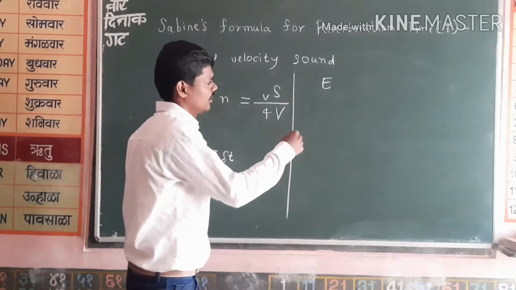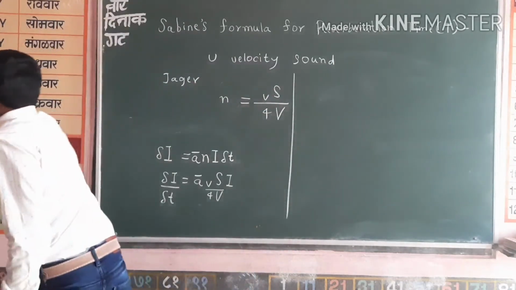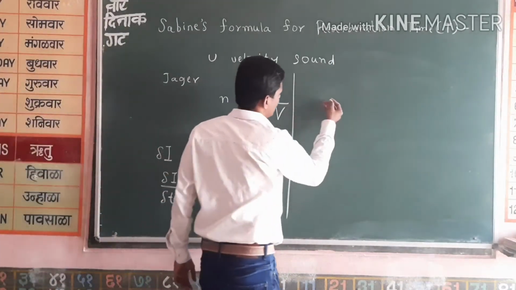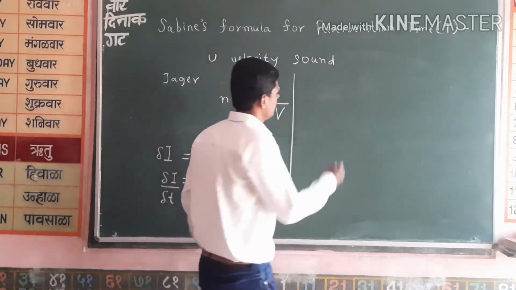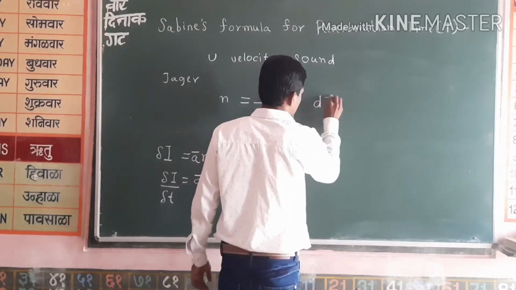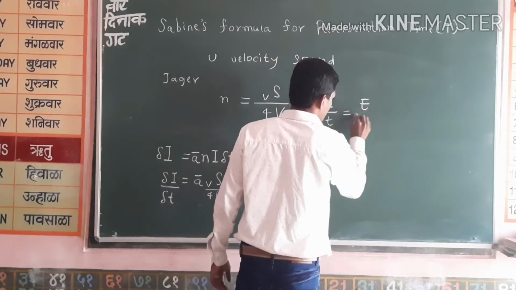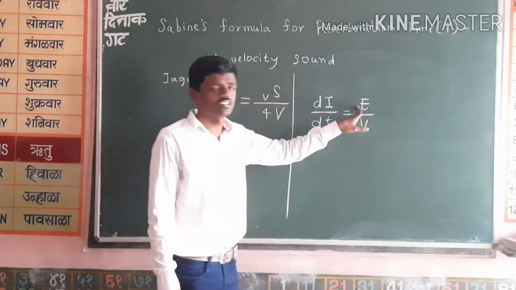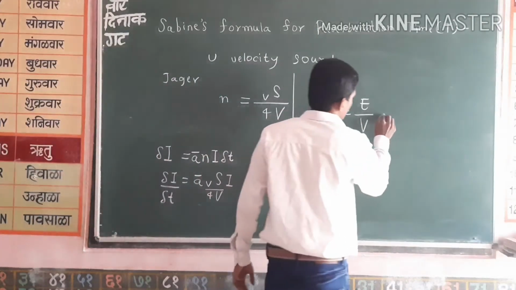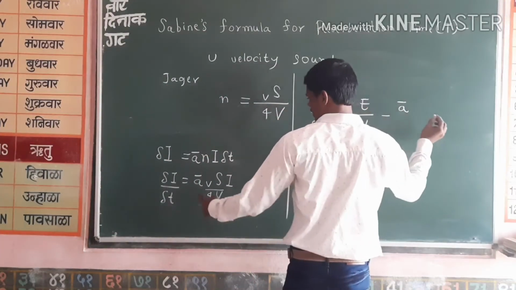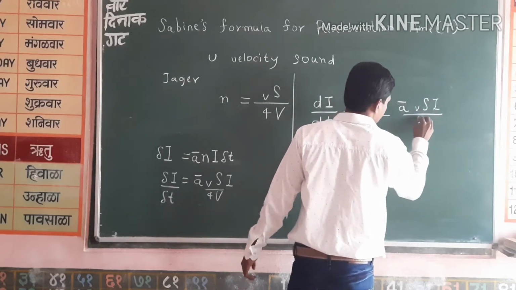Now I will get to the direct equation, like this, that is the growth. Let me write the equation: dI by dt, that is the growth rate, equals E by V, that is the emitting rate per unit volume of that hall, minus this quantity, A bar v capital S I by 4V.